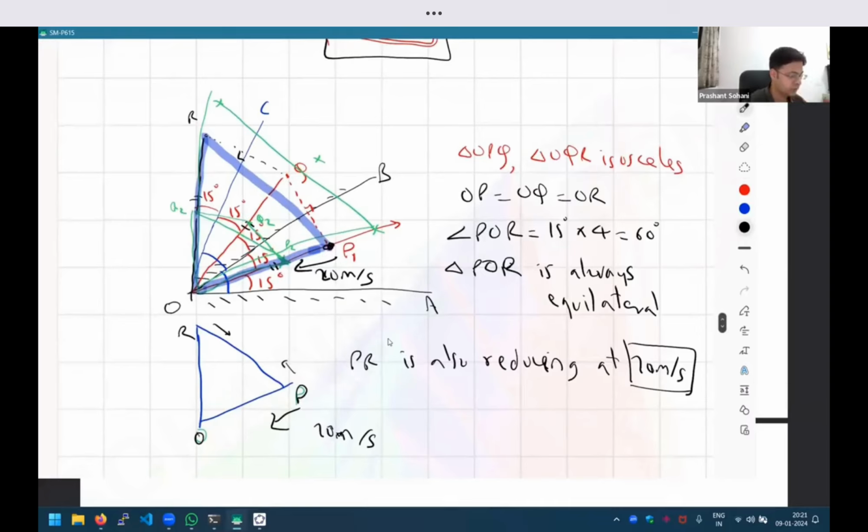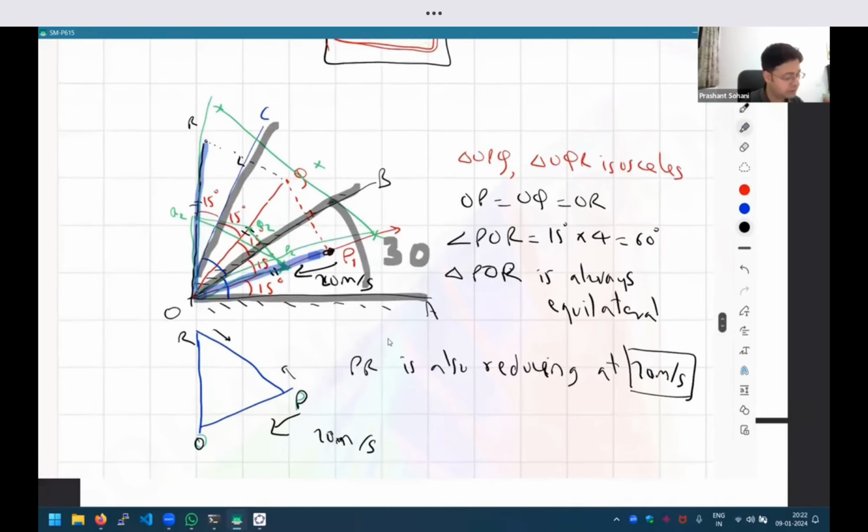Okay. Because actually, what was given, right? If I just delete some of the diagram, OC is the virtual mirror. OC is the reflection of the original mirror. So if I consider that this OA is the original mirror and I reflected that in OB to get OC, then this angle which was given to be 30, this angle is also going to be 30. And out of that, this was already known to be 15, so the remaining also has to be 15.